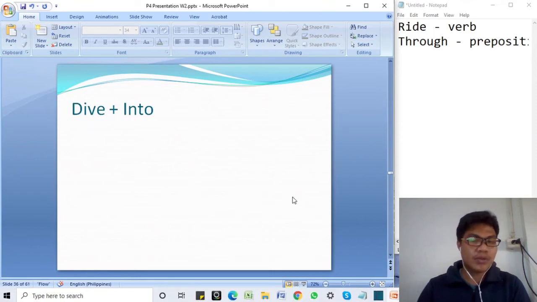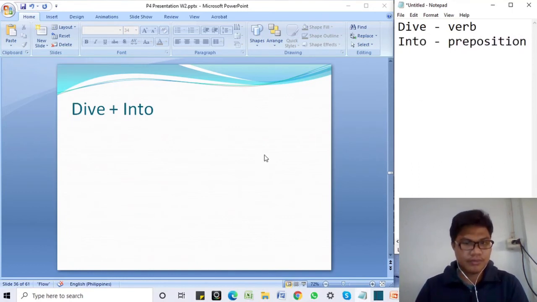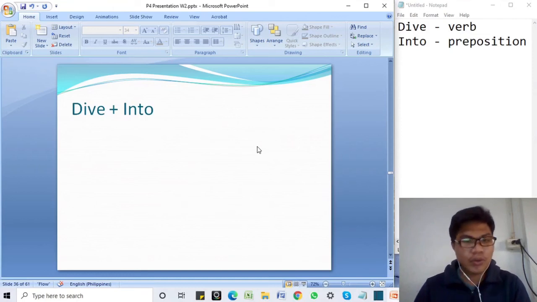Now we're going to use another verb. The verb is dive. And the preposition is into. Now I'm going to show you the sentence that we're going to use in this example.